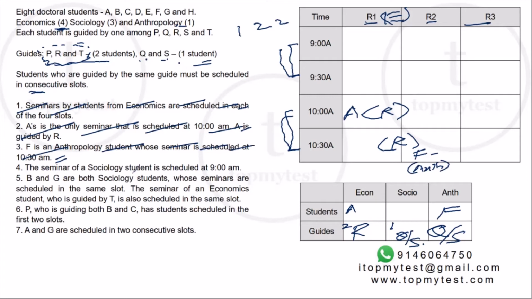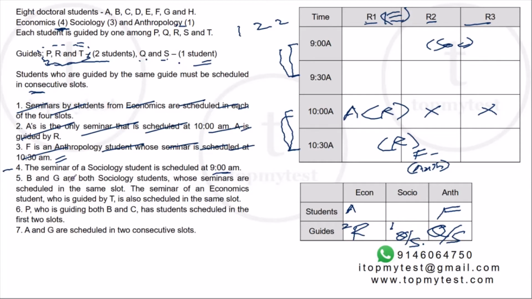The seminar of a sociology student is scheduled at 9 a.m. Okay, so there is a sociology seminar at 9 a.m. There might be another sociology seminar, or there might be just one sociology seminar. Okay, there is no seminar at 10 a.m. besides A. Okay, we'll come to this later.